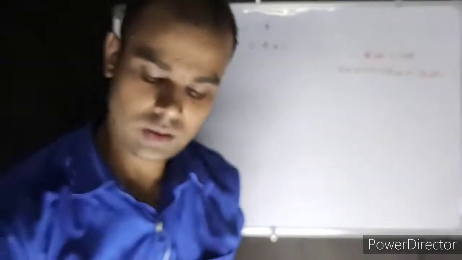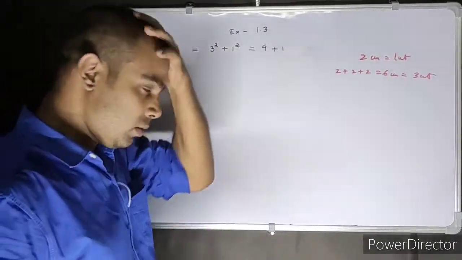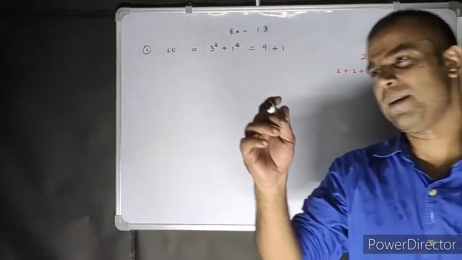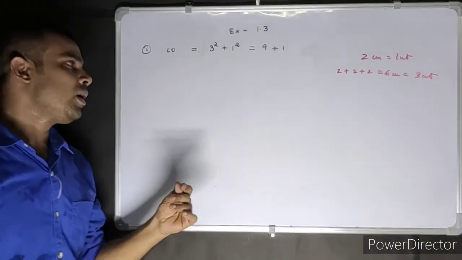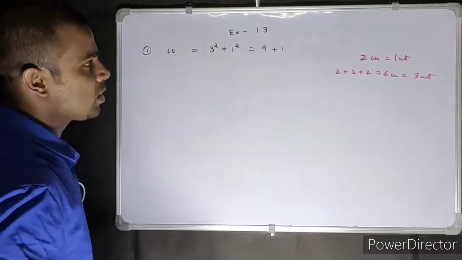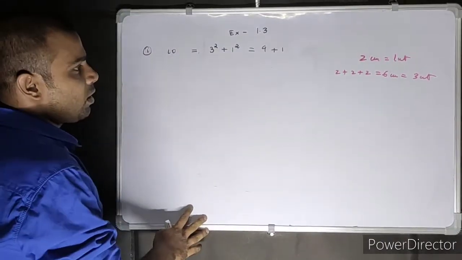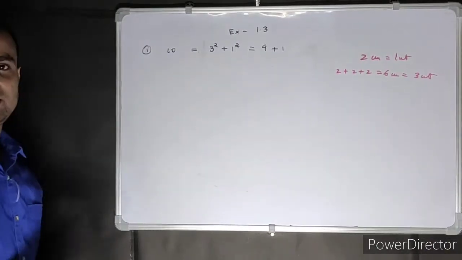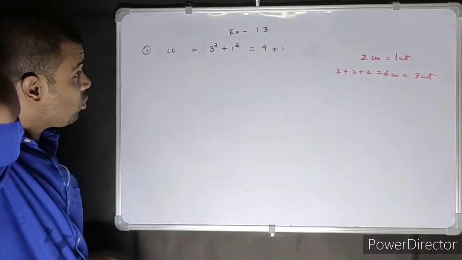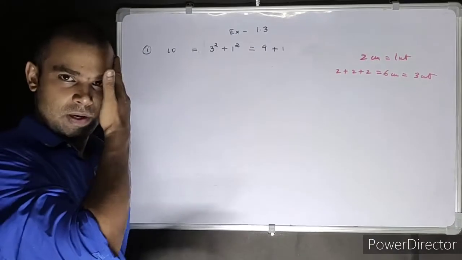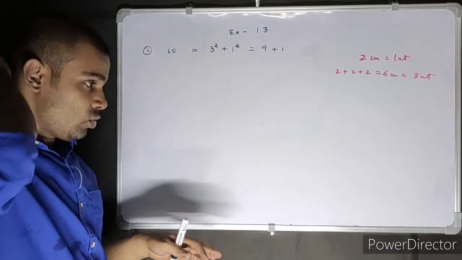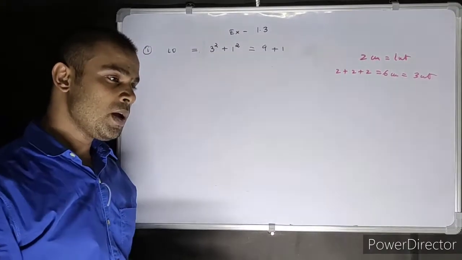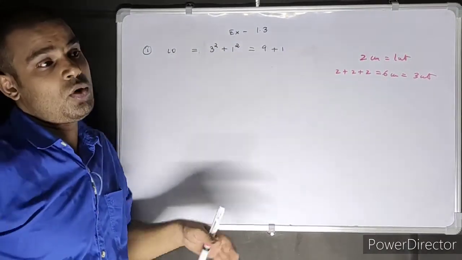Let's start. First thing, students, there's nothing to write point by point over here. Some people, I wouldn't say they are wrong. None of the mathematics teachers are wrong. Everybody is perfect in his or her own way. If you're writing it point wise, what you're doing is you're remembering mathematics, and mathematics has nothing to remember, my friends. If you remember a formula 10 times, then you actually forget where to use it. You're not concentrating on where to use that formula or how to solve that sum, even when you don't remember the formula. Sometimes you know how to make it.